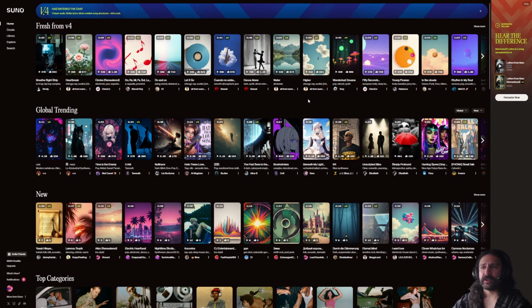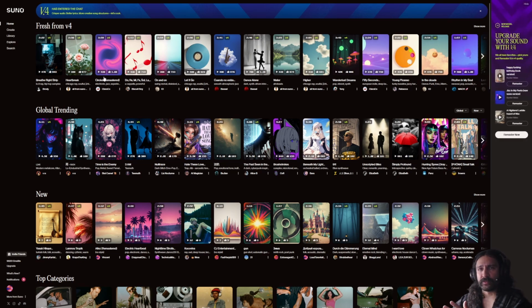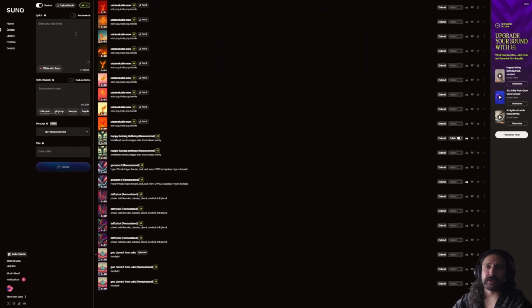Both Suno and Udio are doing this on their platforms, but I really never listen to other people's AI music because my goal is to take AI music and convert it into real music. But let's go ahead and click down on the Create tab. This is where we'll be spending most of the time.